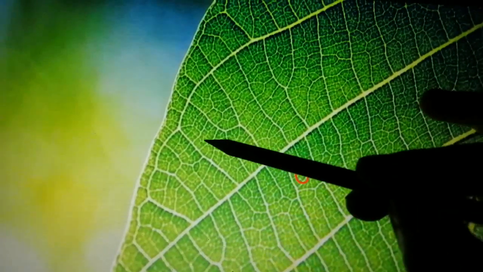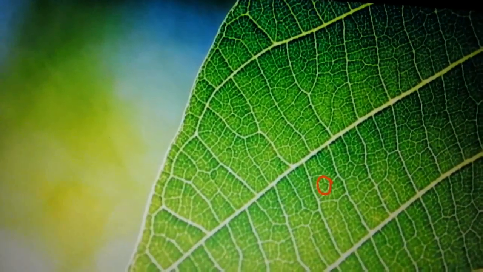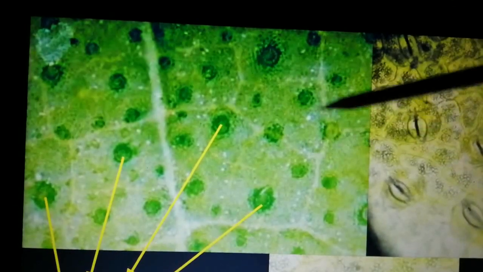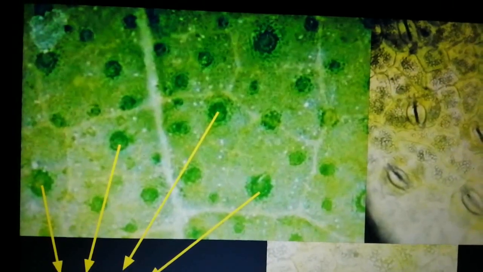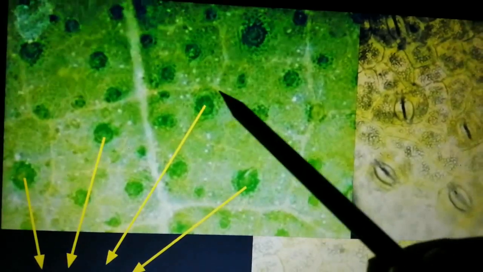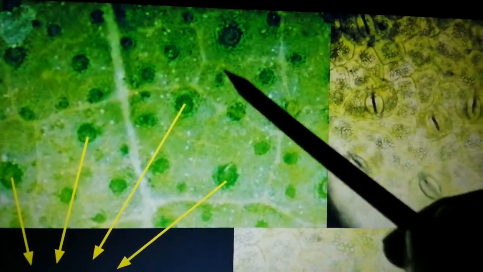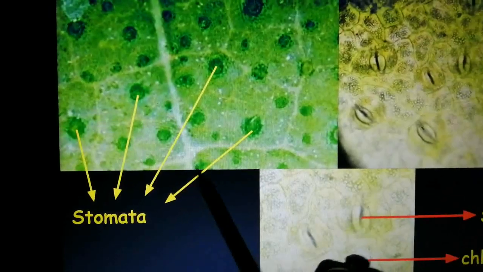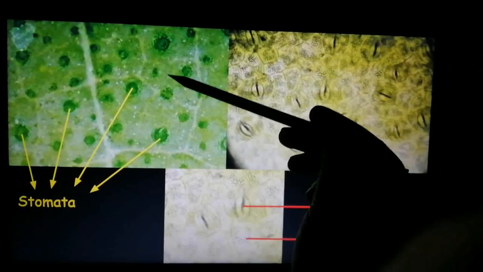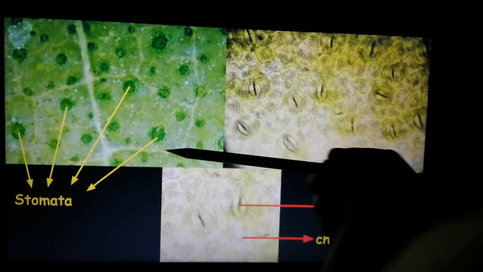If you pay a little close attention, can you see these lines? Yes, these are the network created by the side veins. Yes, the small branches from the side veins. Yes, can you see this? Yeah. So these are the network of thin tube-like structures, small tiny thin tube-like structures arising from the side veins. Yes, and these dark green spots are called stomata. So these green spots are known as stomata.